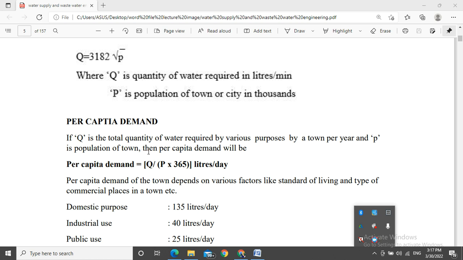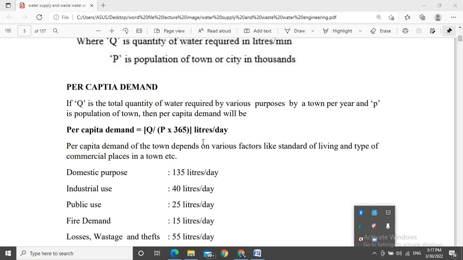Then per capita demand equals Q / (P × 365) liters per day. Q is the discharge, P is the population, and 365 is the total days in a year.